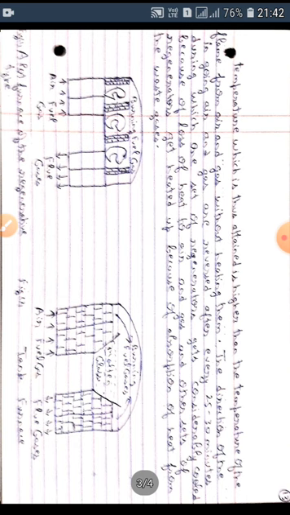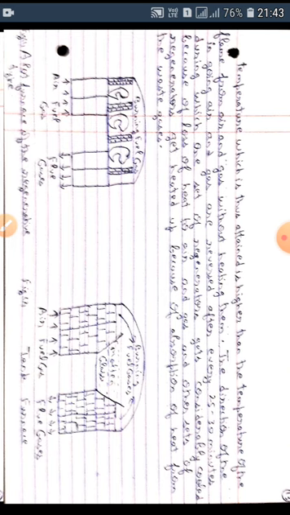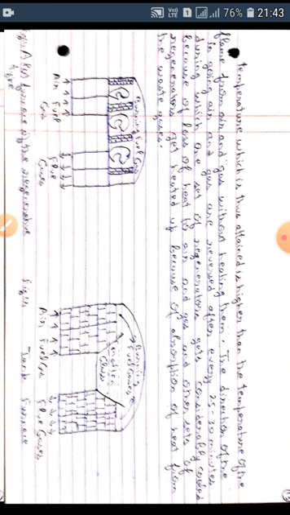As you can see in the figure, there are two types of furnaces shown. One is the pot furnace of the regenerative type. The figure 2 shows the tank furnace, and you can see the pathway of the air and the fuel gases. In the pot furnace, the air and fuel gases enter from the left hand side, and the waste gases exit from the right hand side.